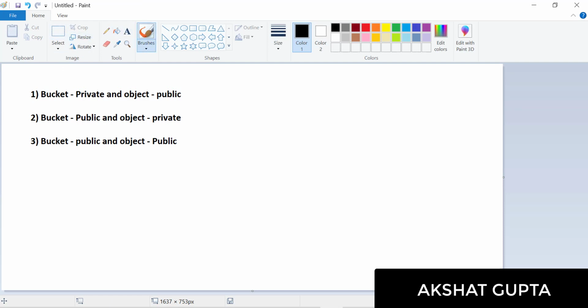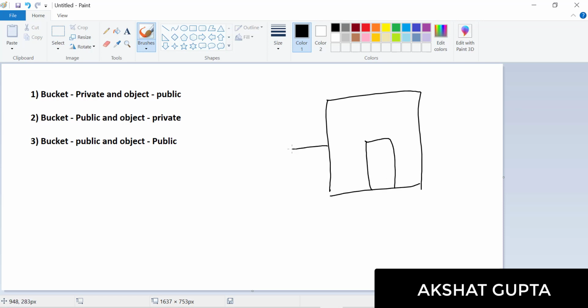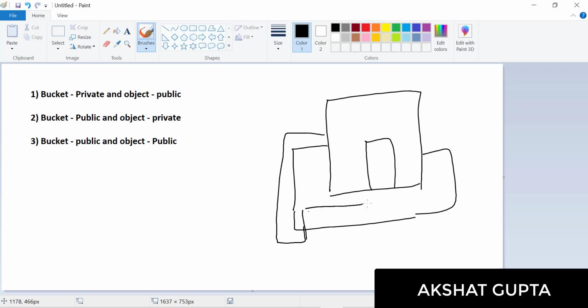You have a house. This is your house, and here there is a gate outside your house. Somebody can enter through this gate, and then enter from here inside your house. So this is your main gate, and this is your home gate, HG. Now just consider this as a bucket.